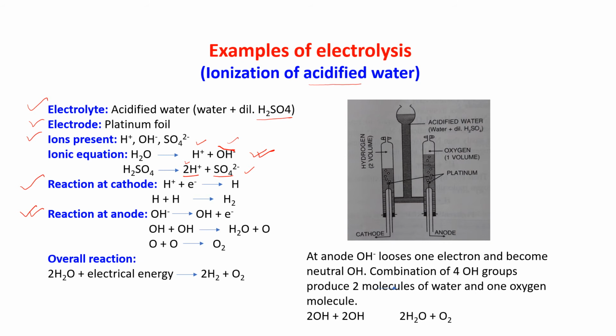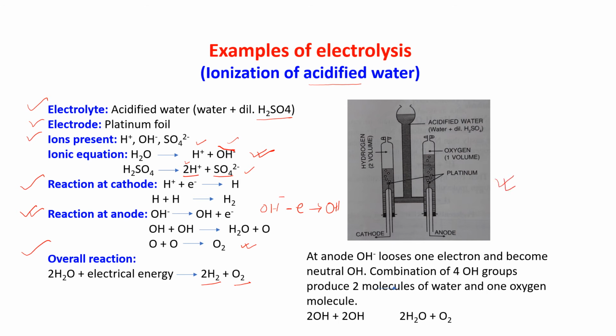You can write this equation in this way also. OH- minus one electron is giving you OH. Okay, now 2OH is giving you H2O plus O. Now O and O again is giving you O2. So what are we getting? We are getting H2 and O2 in both the limbs, that is cathode and anode. Now the overall reaction: 2H2O plus electric energy is giving you 2H2 plus O2. We are getting hydrogen and oxygen.